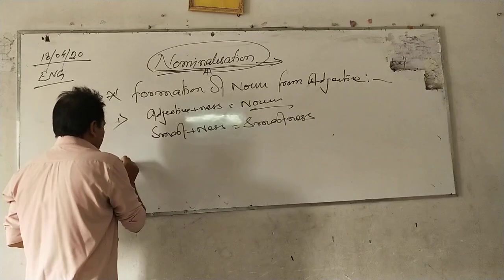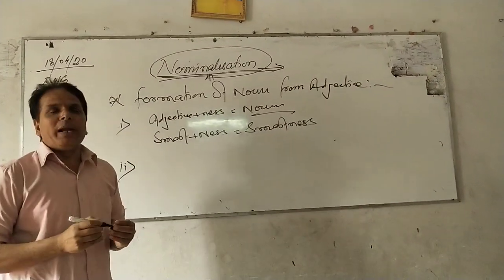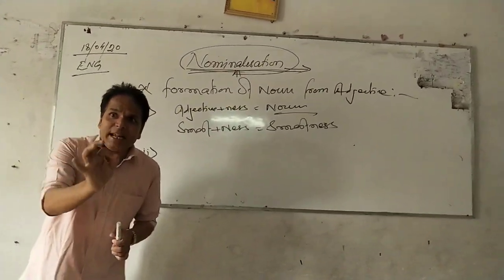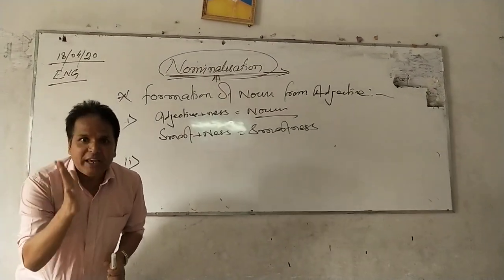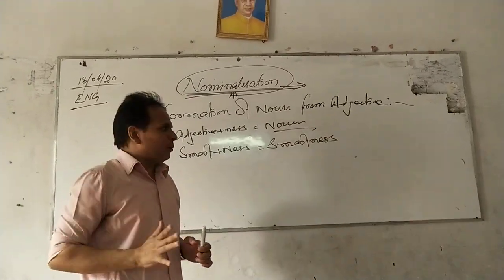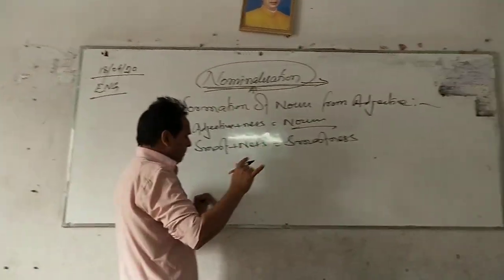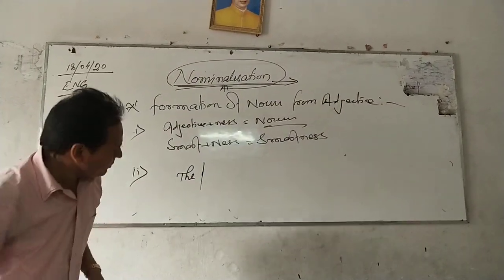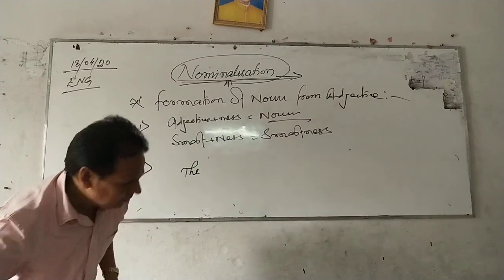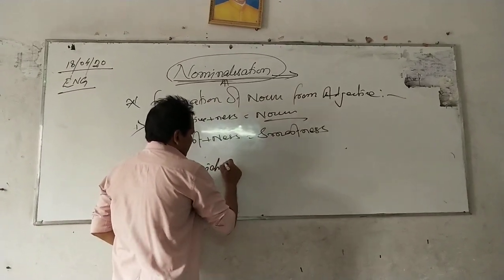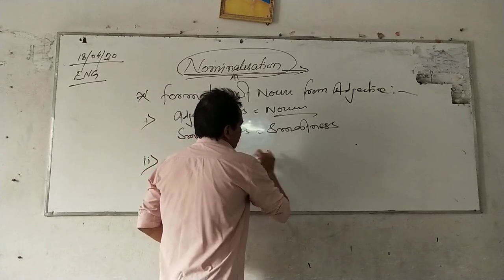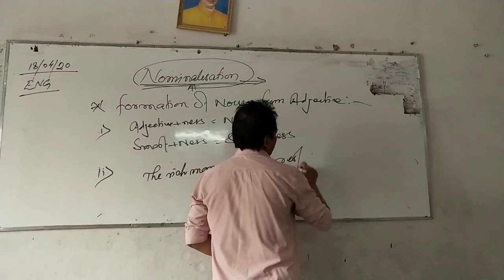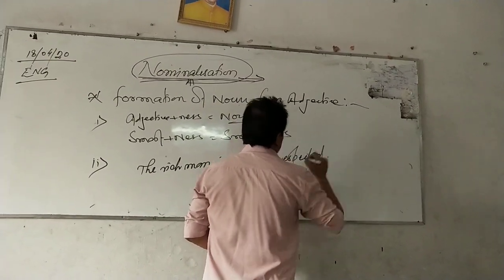And the next method of forming the noun from adjective is that by using the adjective in a specific way, we can also get the noun. As for example, if I say, the rich man is always respected.